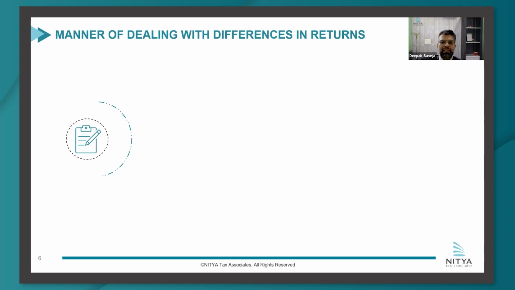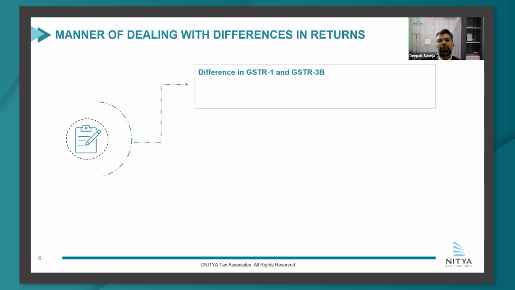Now coming back to the legislative changes, they have proposed two amendments in the rules. The first amendment is more towards a prescription on the form. We all know that a difference between GSTR 1 and GSTR 3B is considered as self-assessed tax. There was an explanation inserted in section 75(12), and it was considered as self-assessed tax. The law even prescribed a rule stating that an opportunity of being heard would be given therein.